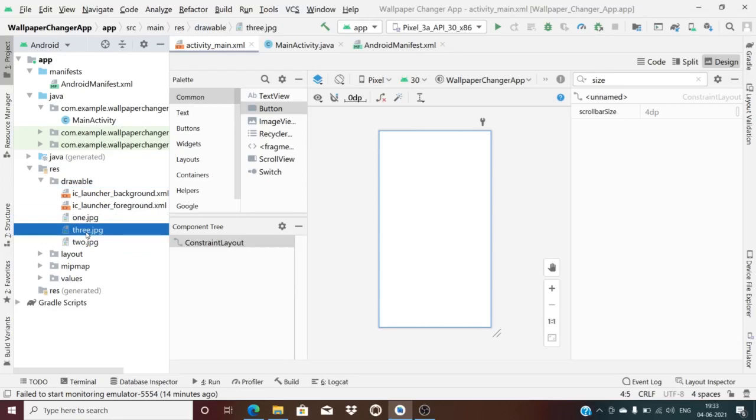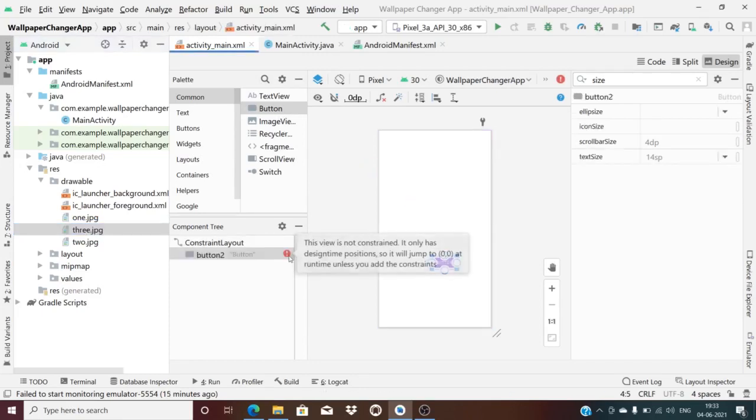Now I have already removed the initial hello world, and I'm with the plain layout. I have already shown you what is required. A single button is required, isn't it? I just drag and drop it here. First step, I have to constrain it, correct? I'm just constraining it.